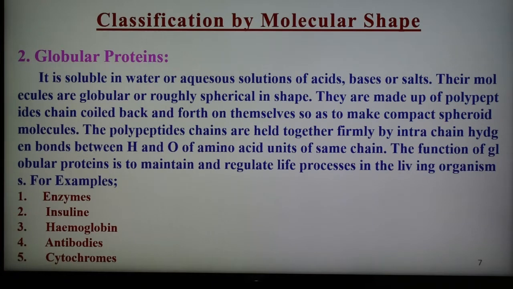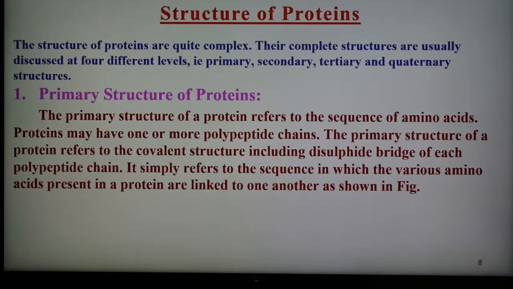So these are the two types of classification. Depending upon the molecular shape and chemical composition, we can classify protein into different types. And after this we are going to see the structure of protein. Now the structures of protein are quite complex, and they are generally discussed at 4 different levels, that is primary, then secondary, then tertiary and quaternary structures.